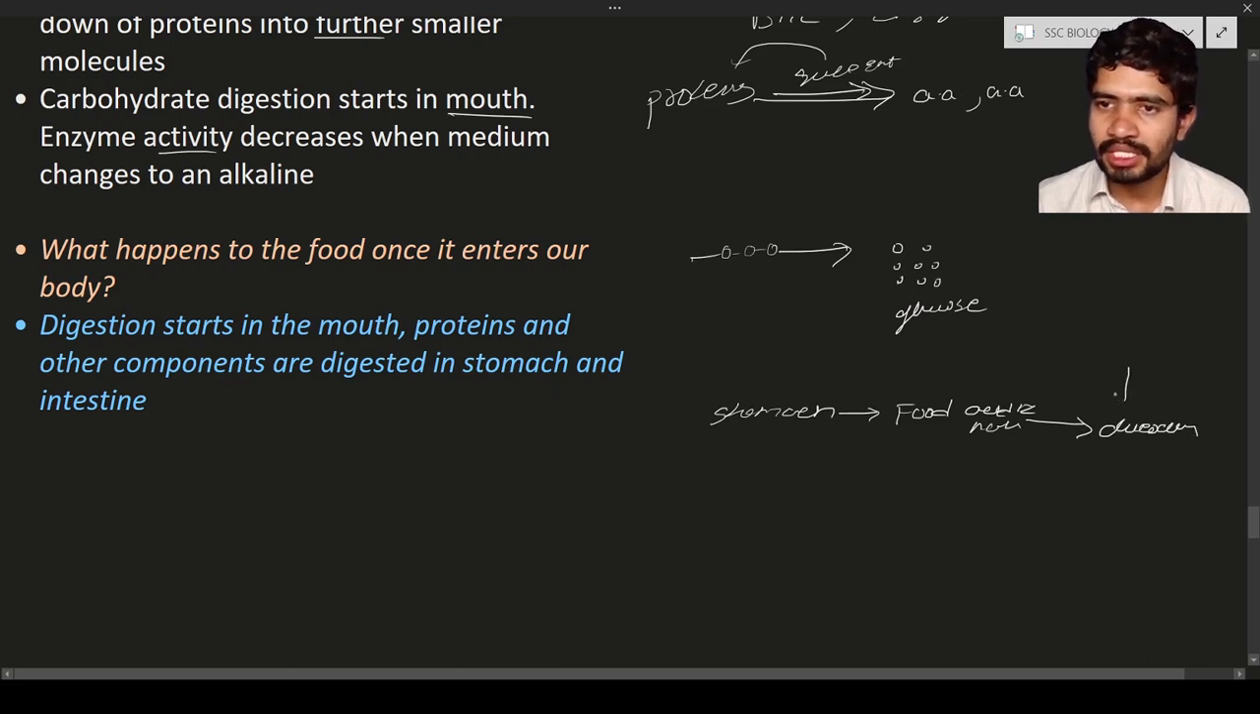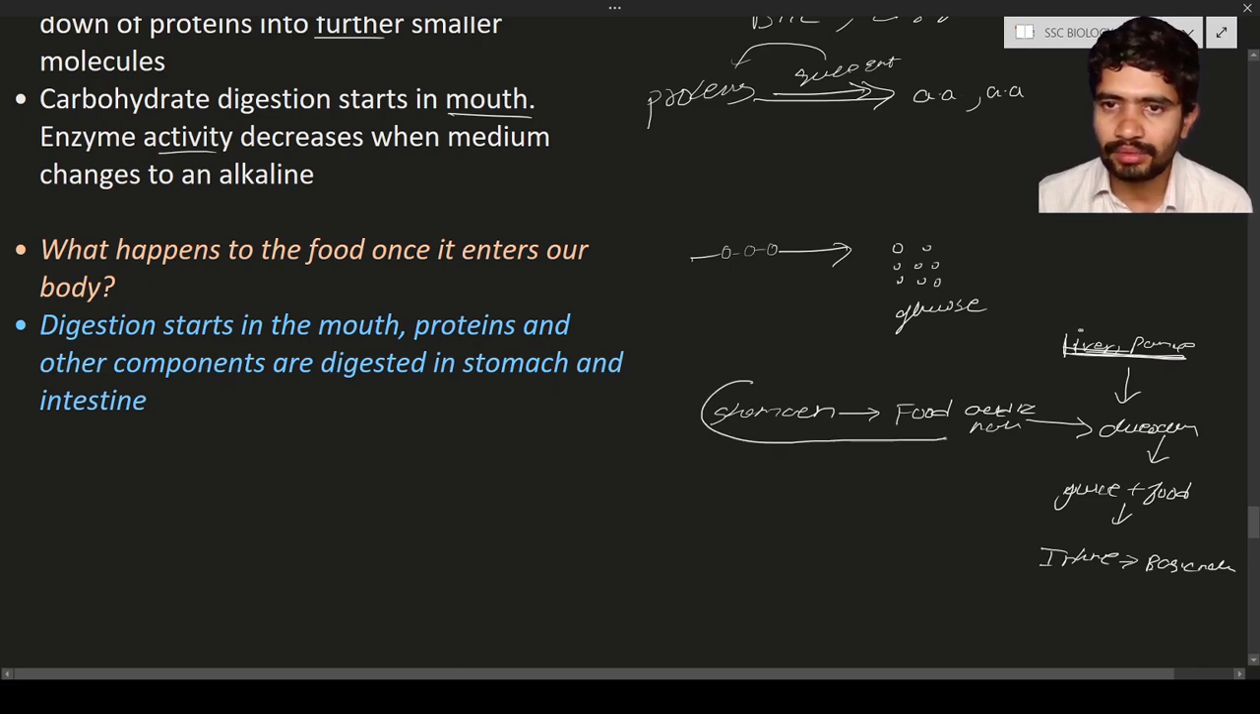In the duodenum, you will see the secretions of the liver and pancreas. They are going to release their secretions. When the secretions of the liver and pancreas are released into the duodenum, what will happen? The duodenum is going to mix the juices with the food. As a result, the intestine has a basic nature of the food material. It means in the stomach the food material is acidic, and in the intestine the food material is basic.